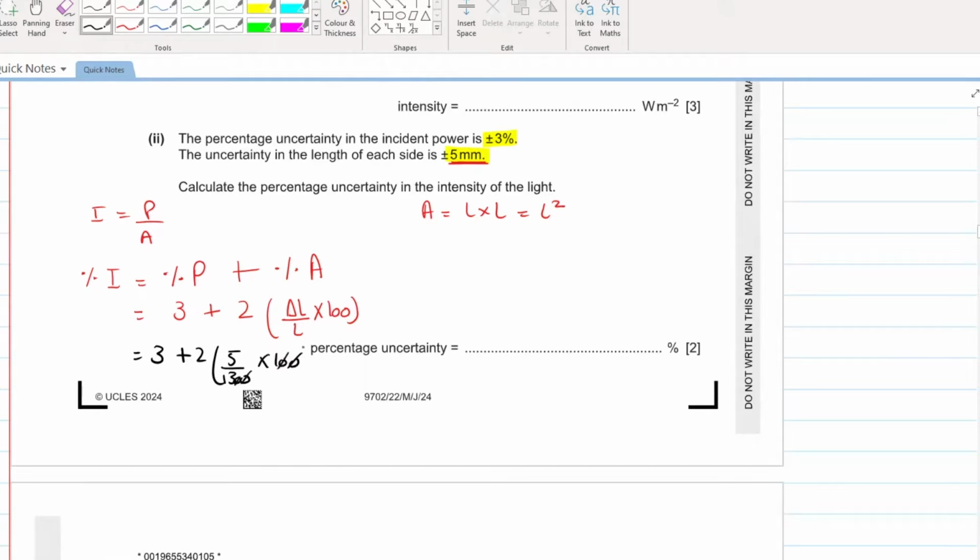The zeros cancel out. This becomes 10 over 13, roughly equal to 0.77. So the percentage uncertainty in intensity comes out to be 3 plus 0.77, that is 3.77 percent. Simple as that. Literally nothing complicated here. Did you understand, beta? Any ambiguities here? Ask if you have any.